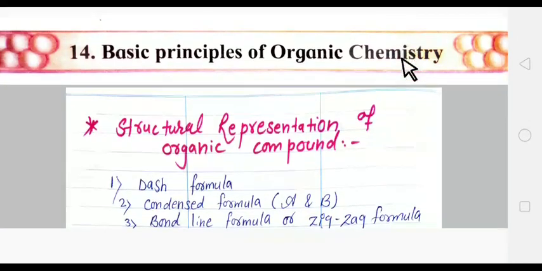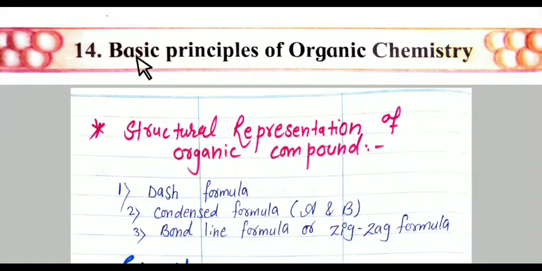Dear students, today we are going to study chapter number 14, Basic Principles of Organic Chemistry. Just take a small revision of what organic chemistry actually is. So students, organic chemistry is nothing but the chemistry of carbon compounds.